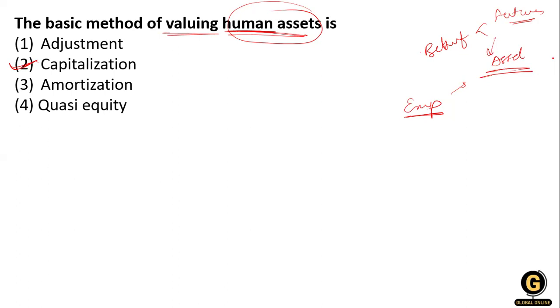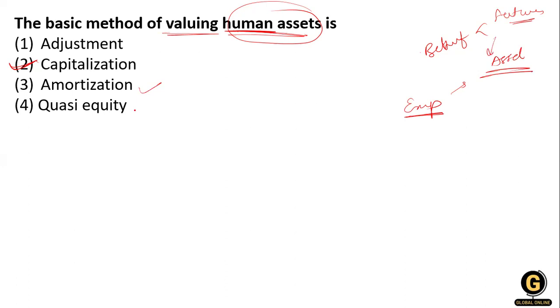And what is amortization of a human asset? The next accounting problem is measuring the portion of the asset service consumed during the accounting period.